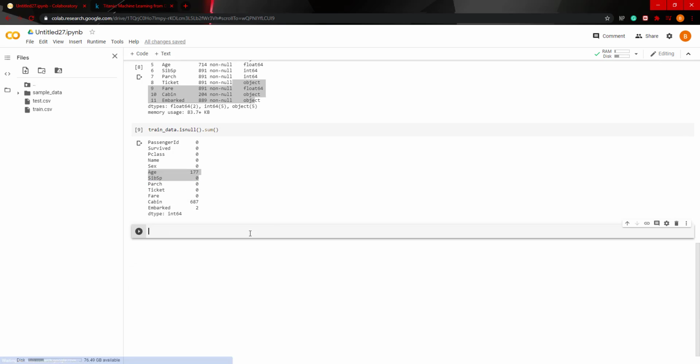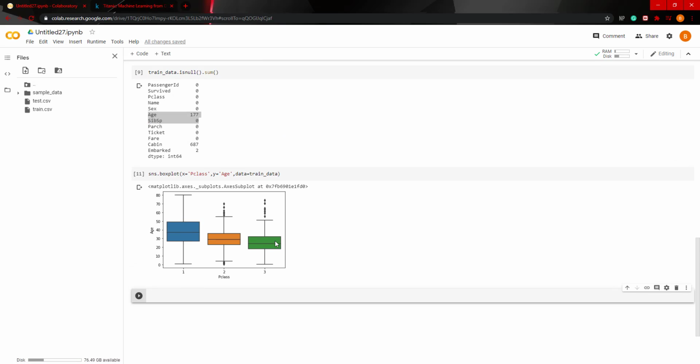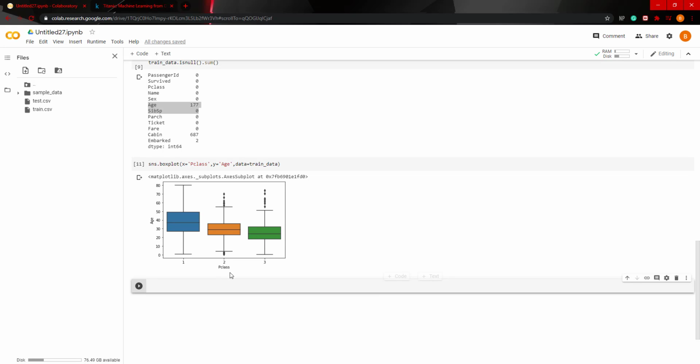Let's take a look at the age. Now we have 3 box plots, one for each ticket class. So in first class, we can see that the ages range from about 25 to 50. So it makes sense that older people have more wealth. We can create a naive hypothesis and say older people have more wealth and thus they are in first class. And then you have second class, third class. The average here is about 38, 39. In second class, it's about 30, and in third class, it's about 25.